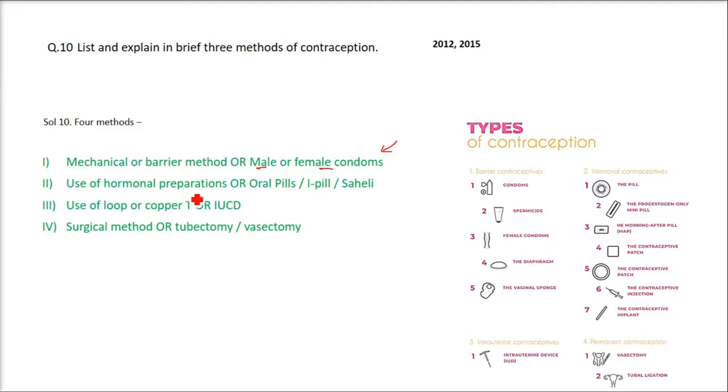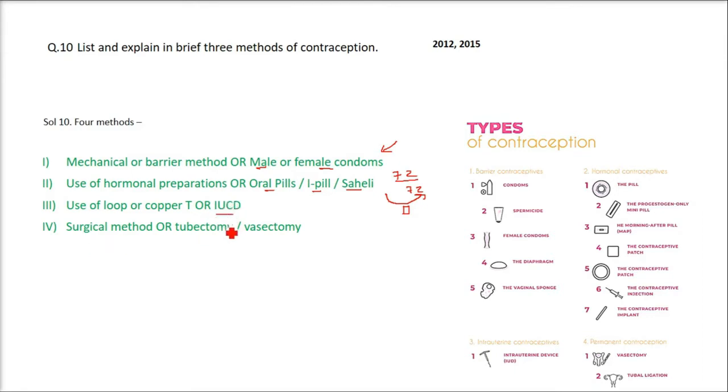Second, use of hormonal preparations like the oral pills, I-pills, Saheli. There are pills which are effective for 72 hours. That means if you just had sex, then within these 72 hours you can take this pill. A woman can take the pill and she will not be pregnant. Third, use of loop or copper T, that is IUCD, intrauterine contraceptive device, or IUD, as we call it, intrauterine device.